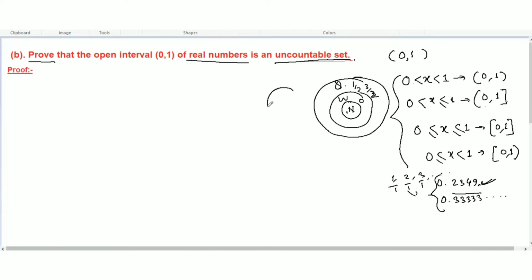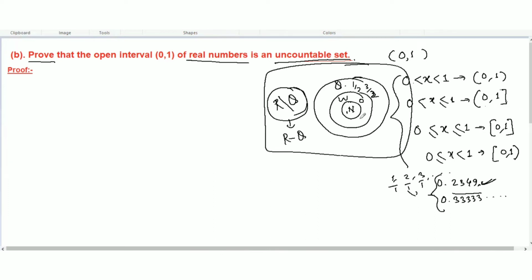And some other set of numbers are here. This is the irrational number. Irrational numbers we define as R, this sign, and Q. So you can say that real minus rational is the irrational number. R not real, not rational. And every such number is called a real number. So here I have given you a brief description of real numbers.